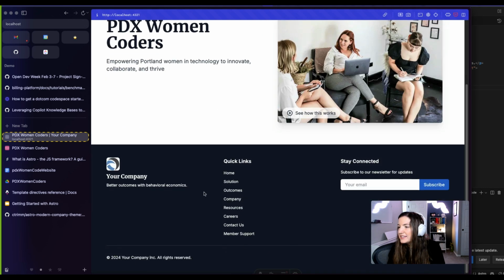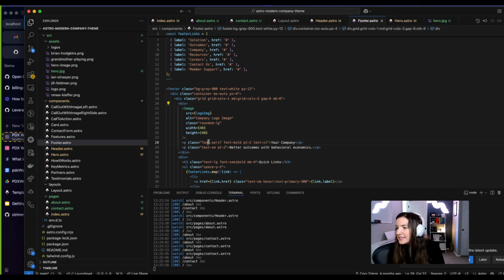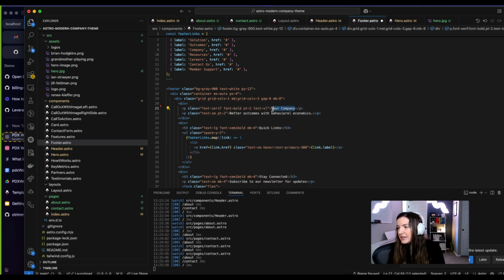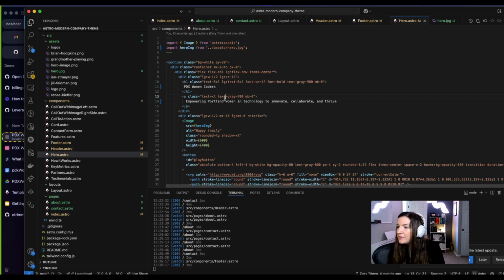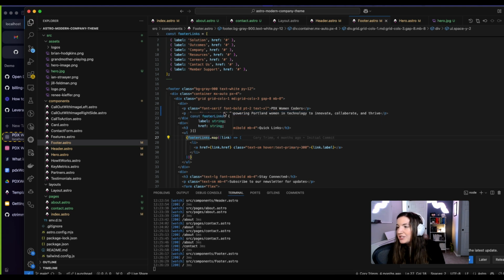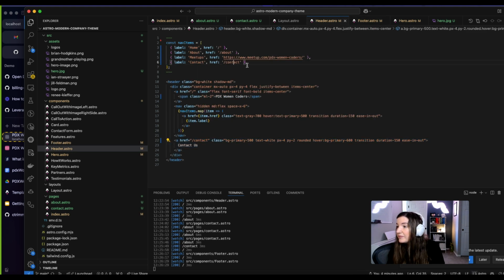The footer has kind of a lot going on here that we can probably clean up. Let's see here. Footer. Like I said, we don't need an image. Your company is actually going to be PDX Women Coders. And we do have a tagline we can throw in there from the index hero. Boom. Quick links, we'll probably just do the same exact links as the nav links.